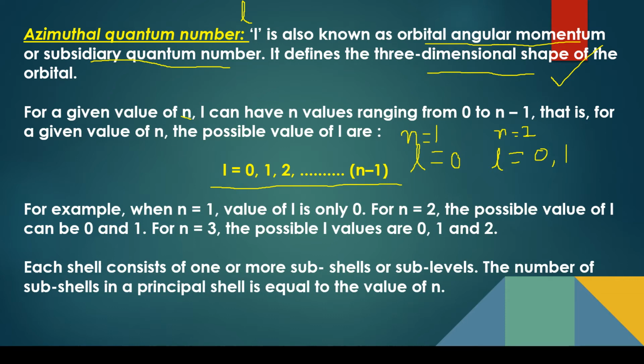Each shell we are considering consists of one or more subshells or sub-levels, which are used interchangeably with orbitals also. So the number of subshells in a particular principal shell is equal to the value of n. If n is 1, there is only one value of l, so there is only one subshell. The number of values of l tells you how many subshells there are. If n is 2, then the possible values of l are 0 and 1, so there are two subshells.